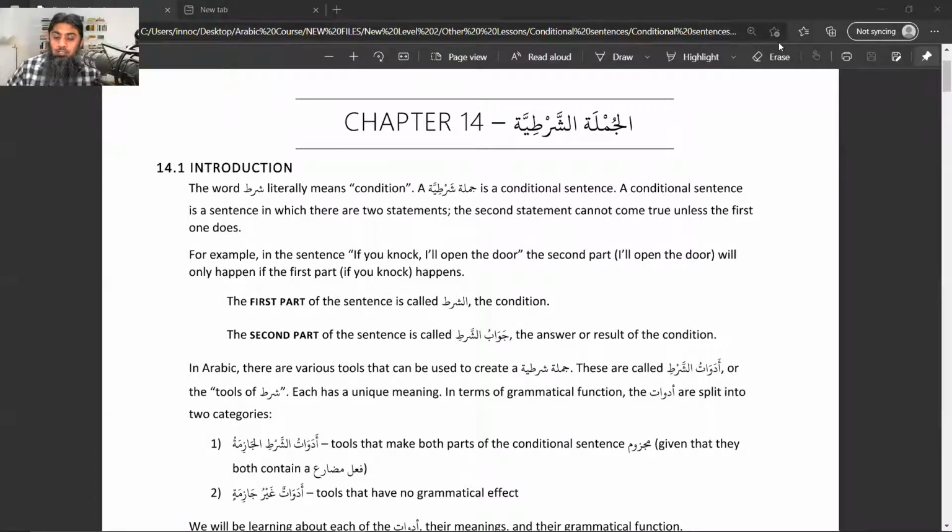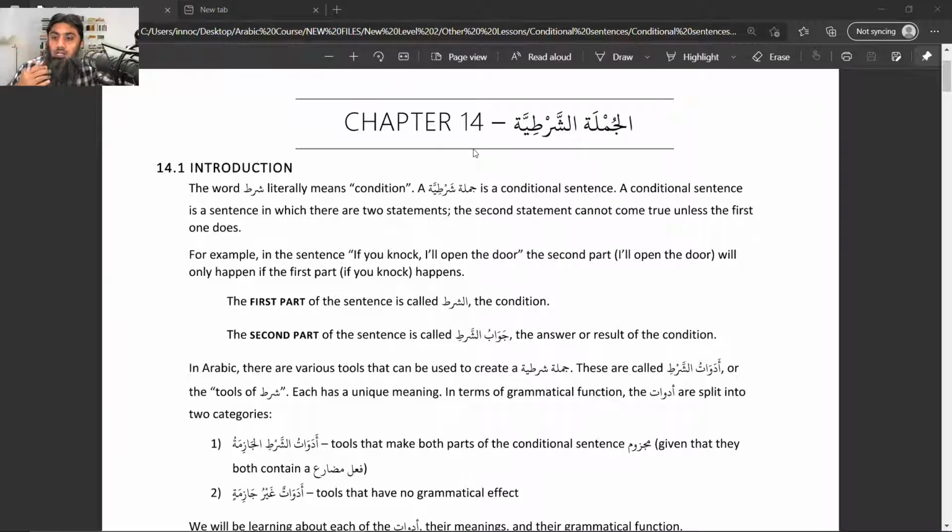So, inshallah, as we discussed last time, our first topic for tonight's session is the discussion on al jumlatu shartiya. Jumla means sentence and shartiya means conditional. I requested all of you, and I sent you this same file 3 days ago. Inshallah, I'm expecting that you have gone through these notes. So I will quickly go through every page, and after every page I will take a pause, and you can ask me any of your questions.